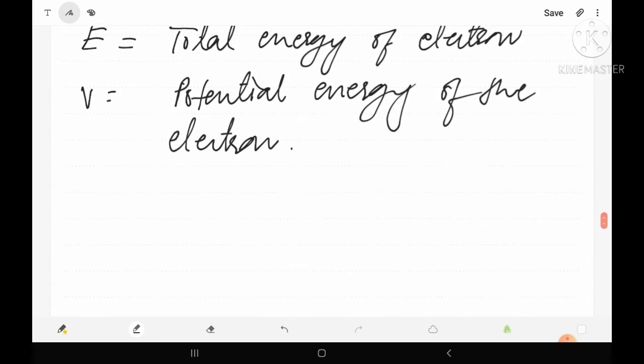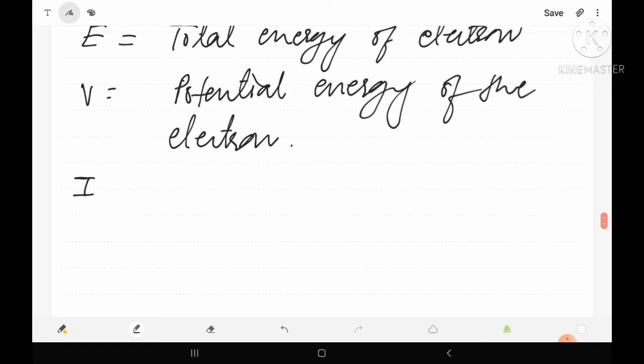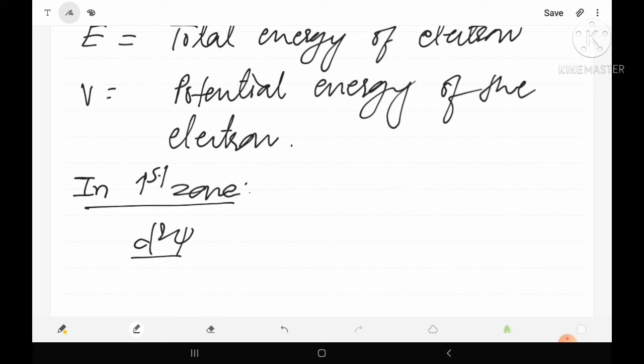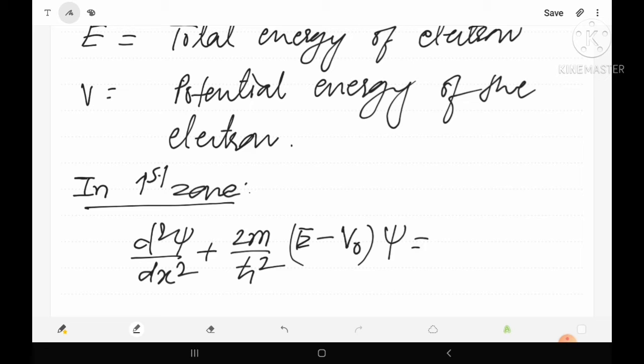So here in the first zone, the Schrodinger wave equation may be written as d²ψ/dx² + (2m/ħ²)(E − V₀)ψ = 0, because the potential energy is considered as V₀, so here E minus V₀.